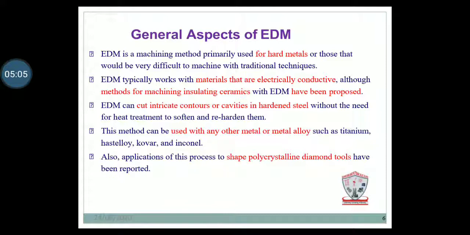Also, applications of this process to shape polycrystalline diamond tools have been reported. Polycrystalline diamond tool means nothing but a hard material made of diamond, and that type of tool can be machined using the EDM machine. That is a basic application.